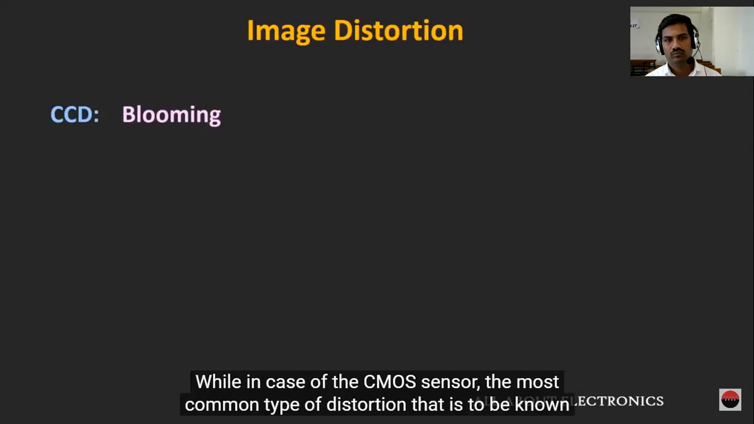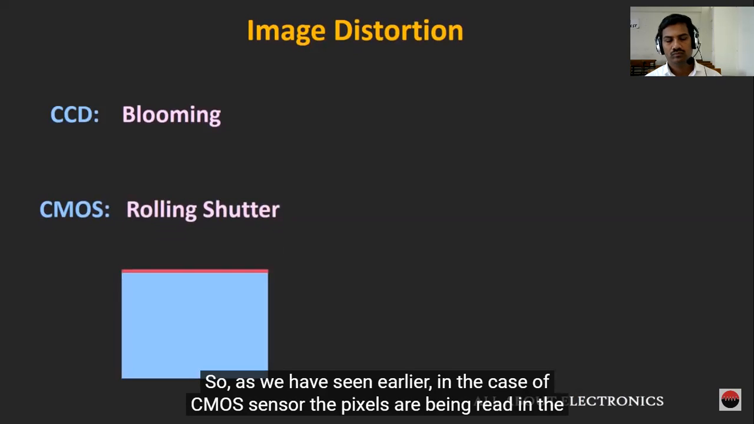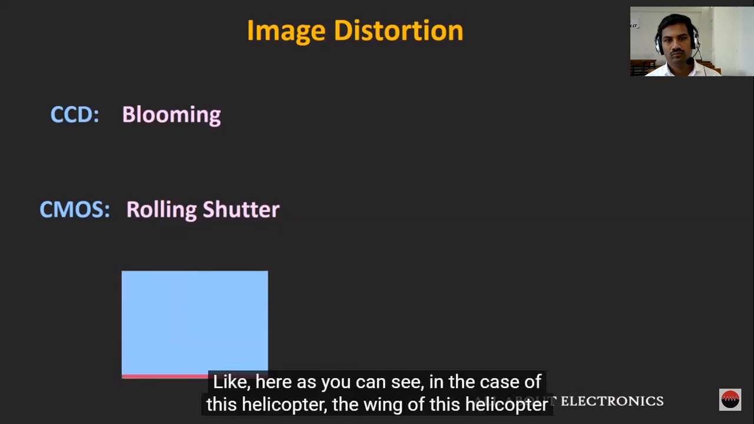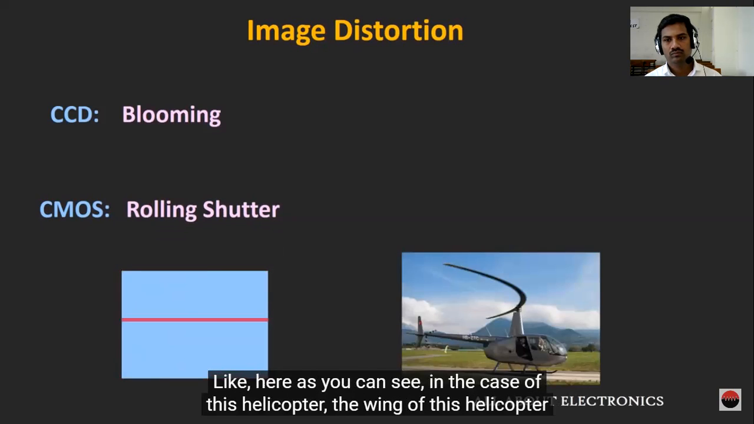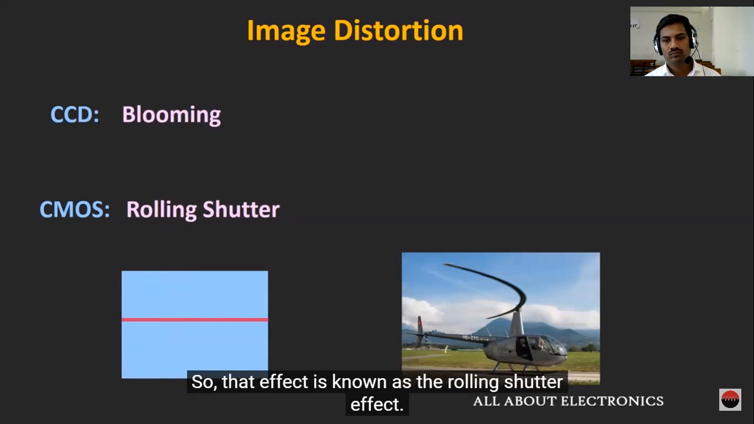While in case of the CMOS sensor, the most common type of distortion is the rolling shutter. As we have seen earlier, in the case of the CMOS sensor, the pixels are being read in a line by line fashion. So because of that, whenever any fast moving object is being captured by the CMOS sensor, this rolling shutter effect is quite noticeable. Like here, as you can see, in the case of this helicopter, the wing of this helicopter is straight, but when it is being captured by this CMOS sensor, it looks like it has a curvature. So that effect is known as the rolling shutter effect.